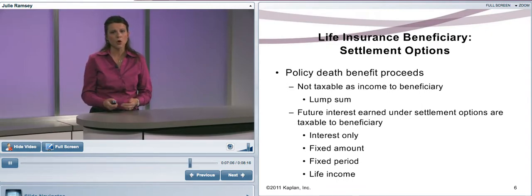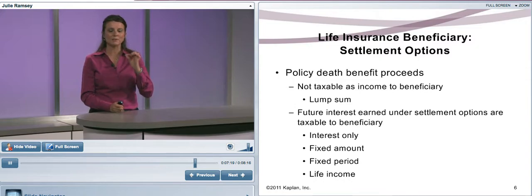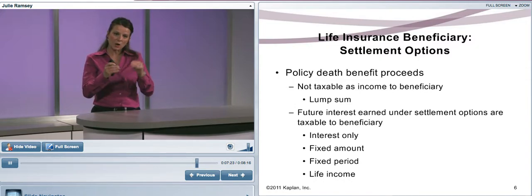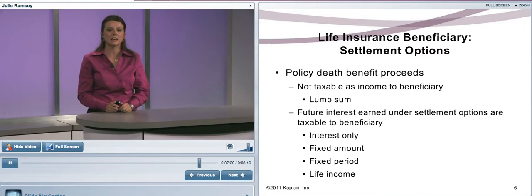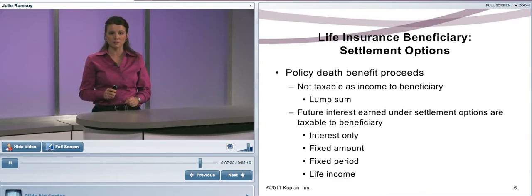Now remember, with these settlement options, the death benefit is not taxed. However, the interest. In every single one of these settlement options, there would be interest tied to these, except for lump sum. Because your state will say if the death benefit's not paid out within a certain amount of time, we have to start crediting interest to it. So the only one that doesn't have income taxation would be that lump sum.